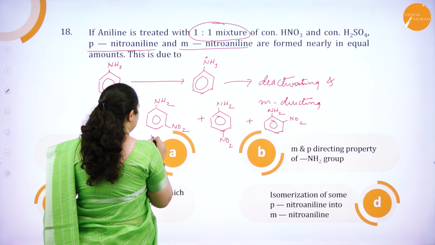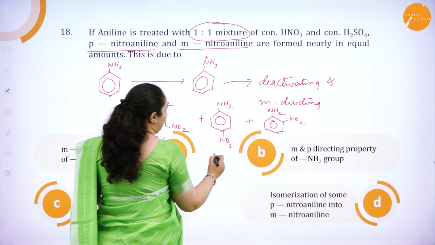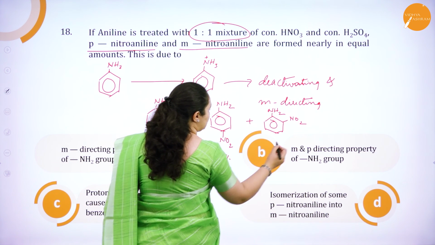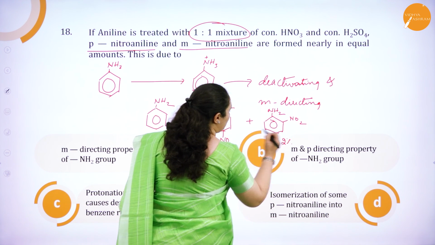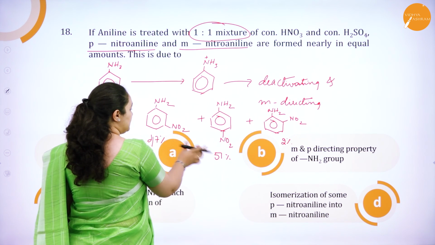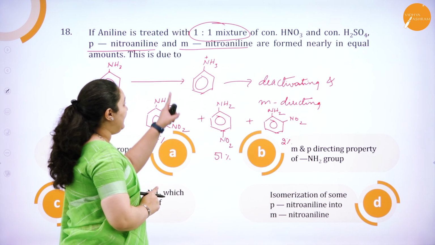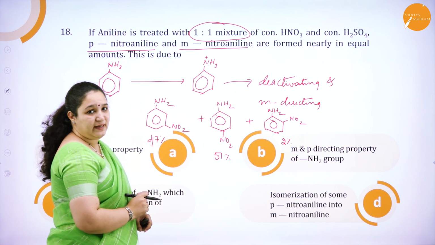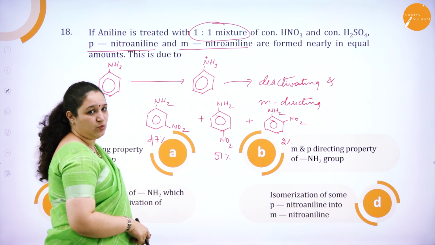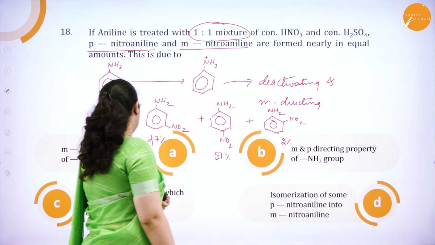Meta you get as 47%, para you get 51% and ortho is only 2%. So here it is nearly equal when you take a 1:1 mixture, because the anilinium ion is a meta-directing group and a deactivating group. Okay, so which is the correct answer?